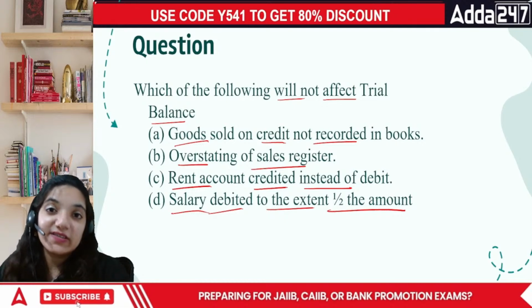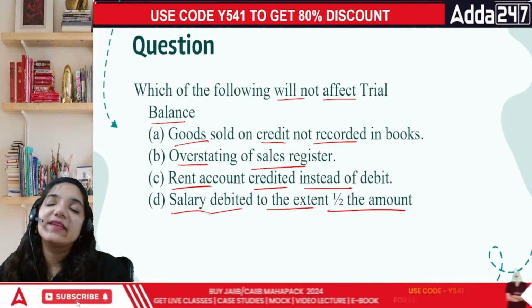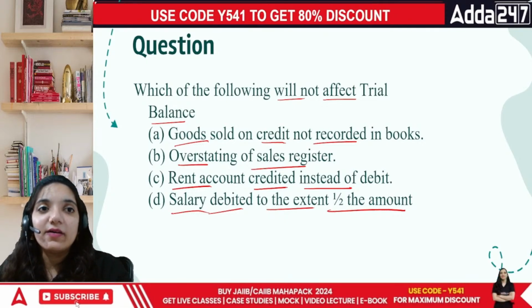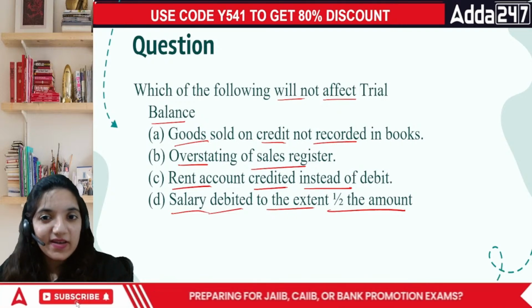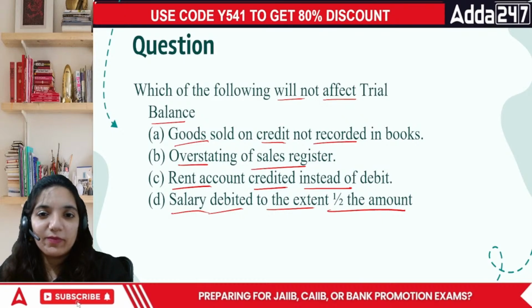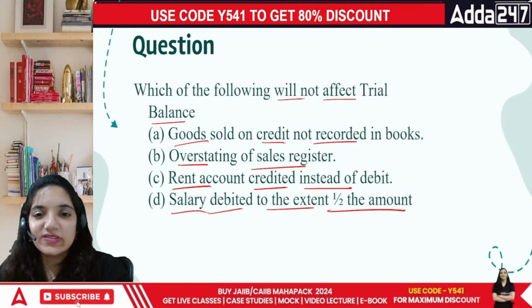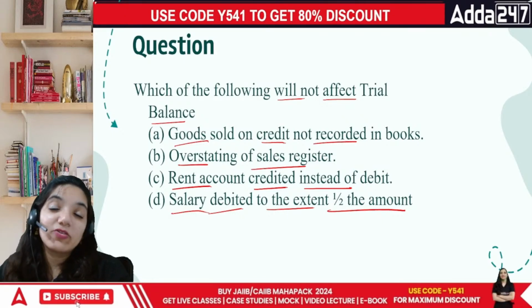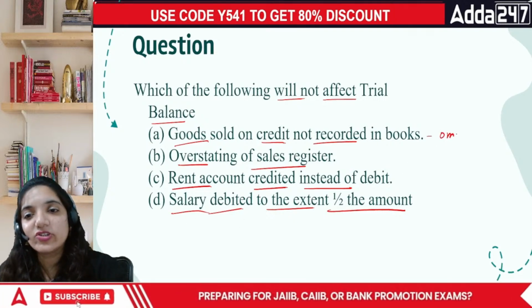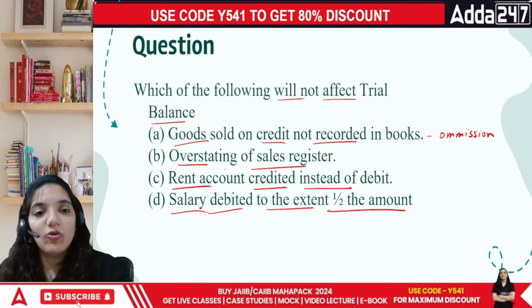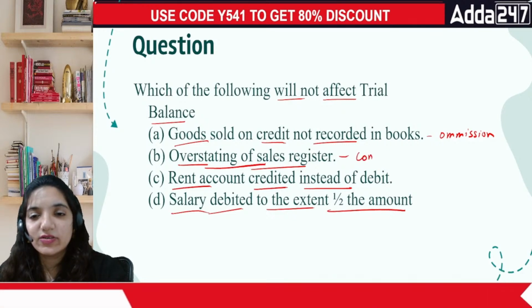Error of omission doesn't, provided it is an account which is basically completely not recorded. Matlab complete omission is there, then there is definitely no problem. And goods sold on credit not recorded. Here is the point then. This is error of omission. Overstating of sales. This is your error of commission.